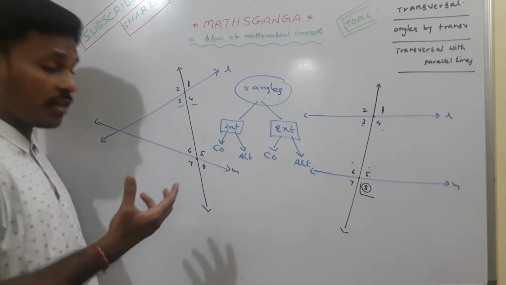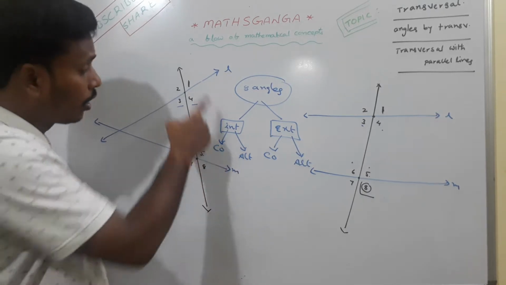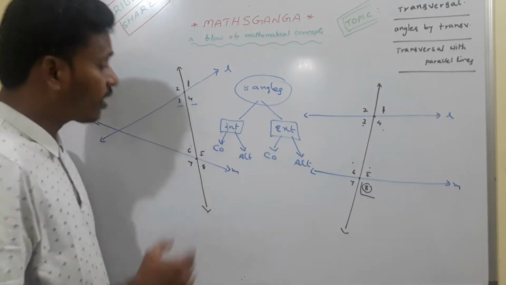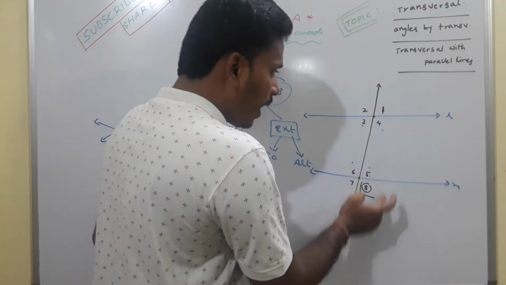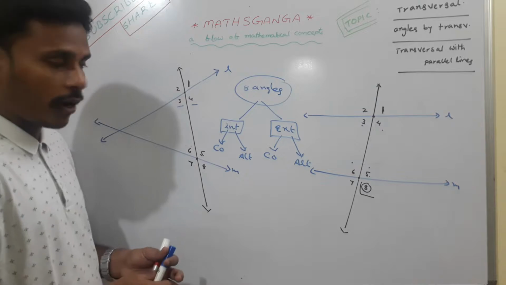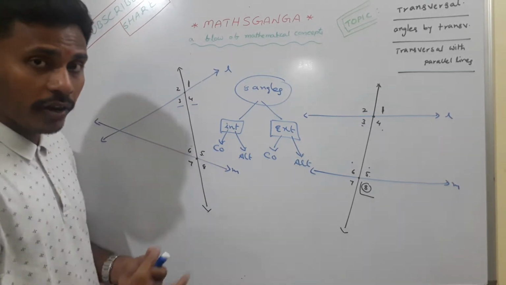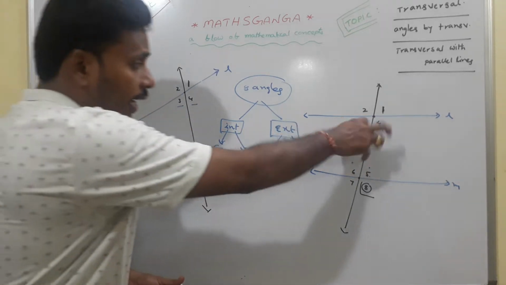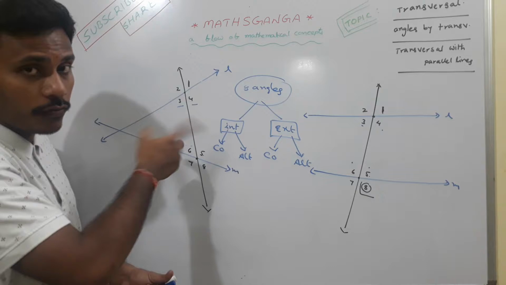In the same way for exterior also, the same side: 1 and 8 exterior. So 1, 8 co-exterior angles, 2, 7 co-exterior angles. Here also 1, 8 and 2, 7 are pairs of co-exterior angles. And in the same way, alternate interior and alternate exterior. Interior, interior, exterior, exterior. Alternate means either side of the transversal.